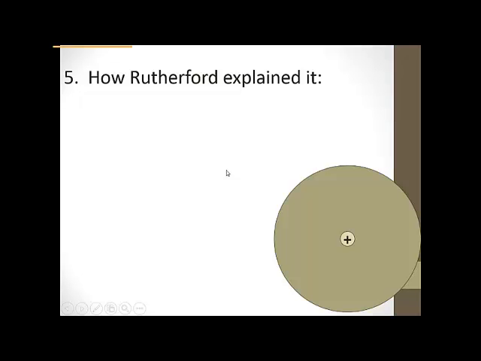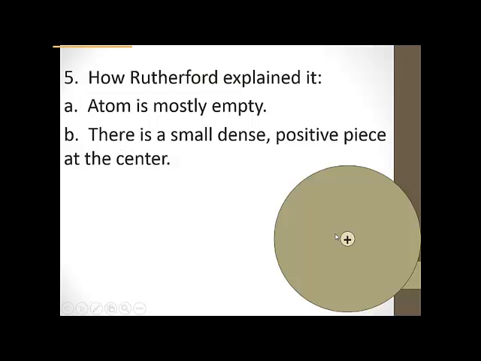So here's how he explained that. I just mentioned that when positive hits positive, they don't like each other. So Rutherford said the whole entire mass of this atom is not positive. The positive part is actually concentrated in the middle, and it's a very small positive mass. And so he said really the atom's pretty much empty space. You can see in this picture not a lot going on here except for this little positive center. He also said that there is a small, dense, positive piece at the center. This is called the nucleus, we know now.